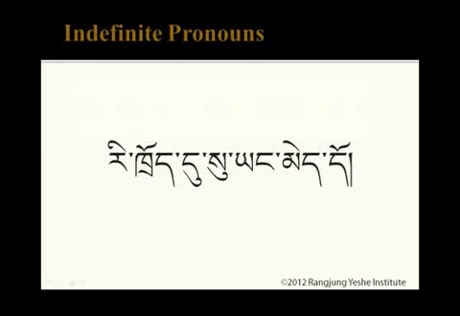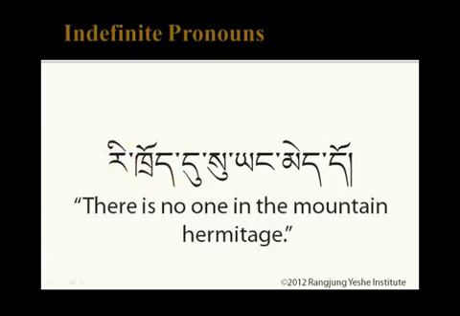For example, Ri tu su yang me do. Ri tu means mountain hermitage. So this sentence says, there is no one in the mountain hermitage. Ri tu is marked with the do form of the la particle, in the mountain hermitage. Me is the negation of yu, and su yang is the indefinite pronoun.